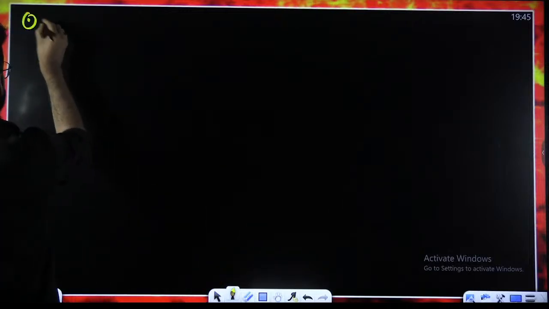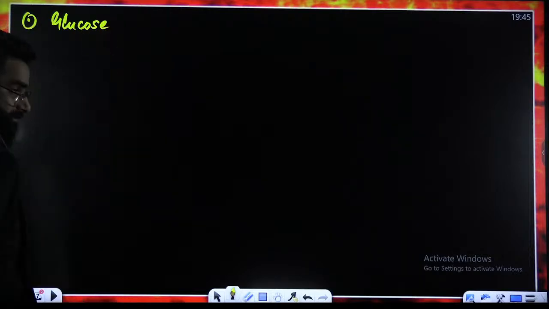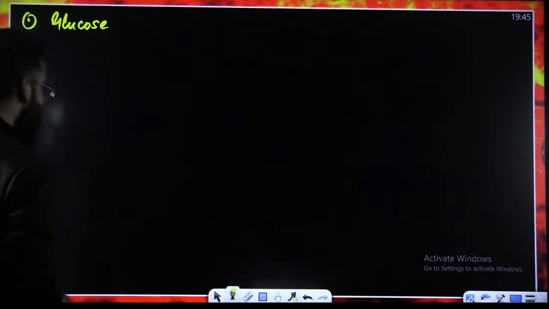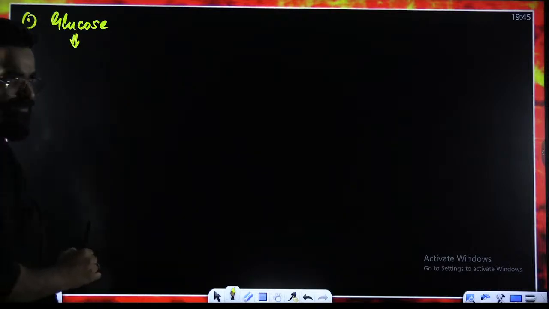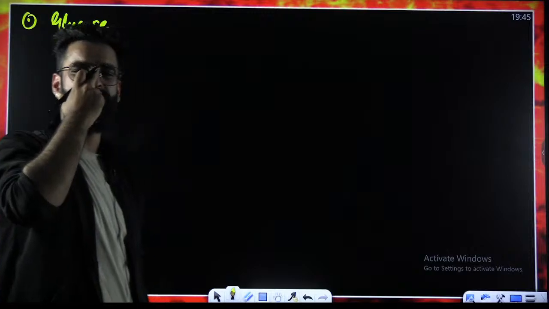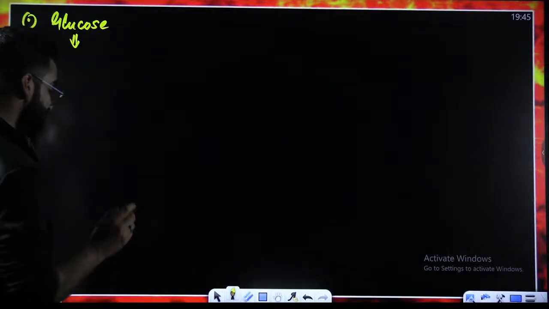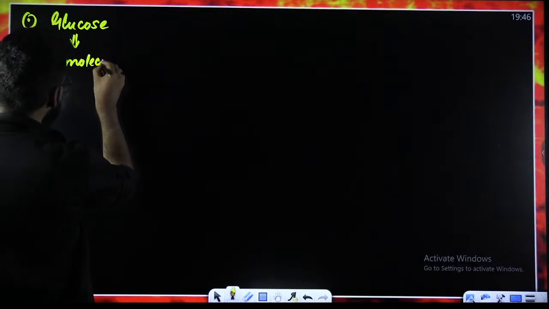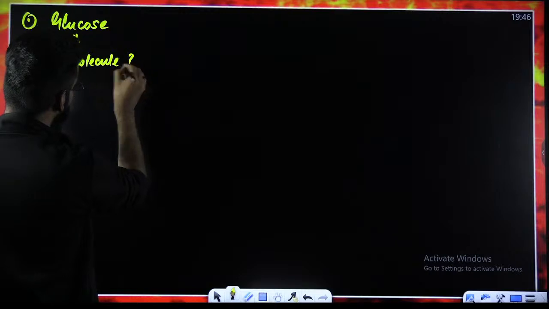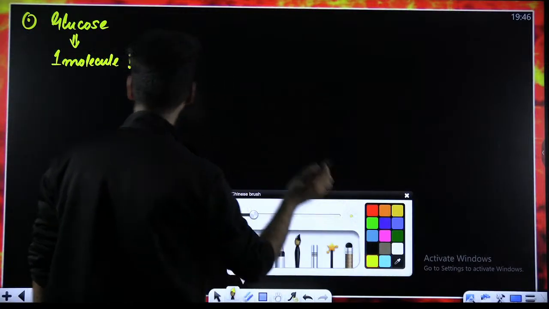My dear students, for example, if I take glucose into consideration. Glucose, right? For example, I'm asking you to calculate the molecular mass of glucose. What does that mean? What am I exactly asking you? I'm exactly asking you to calculate the mass of one molecule of glucose. Now the point is, how do you do that?